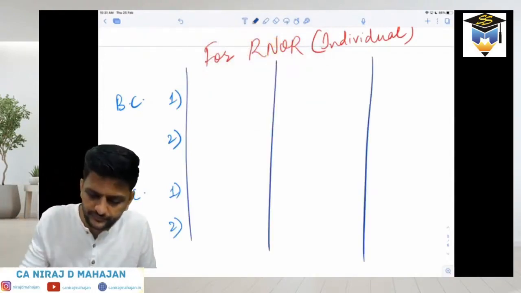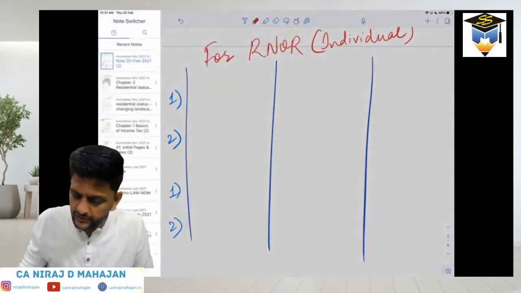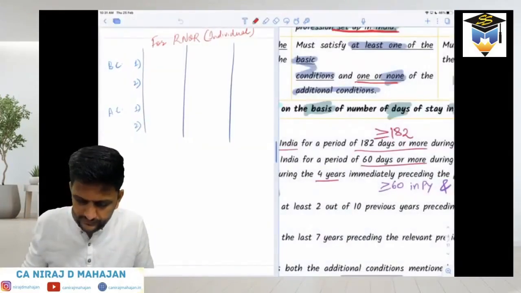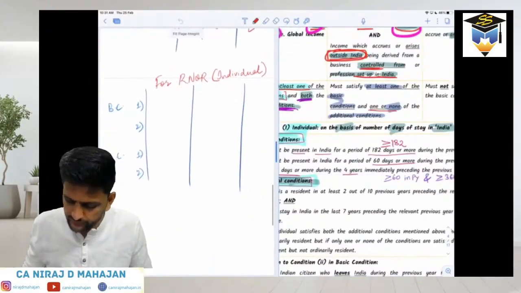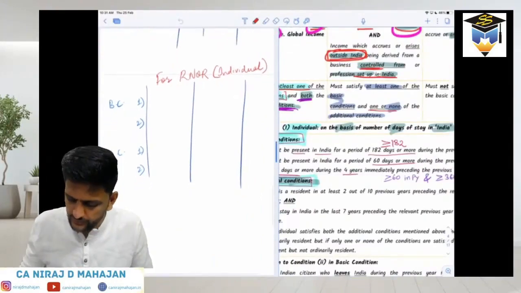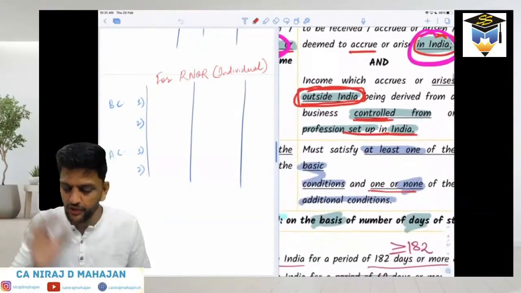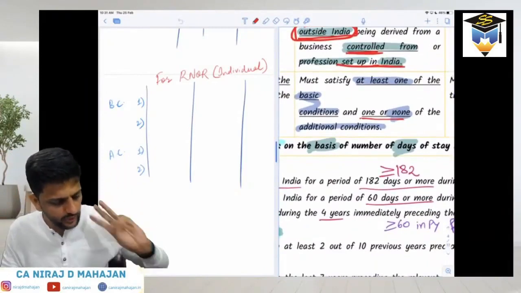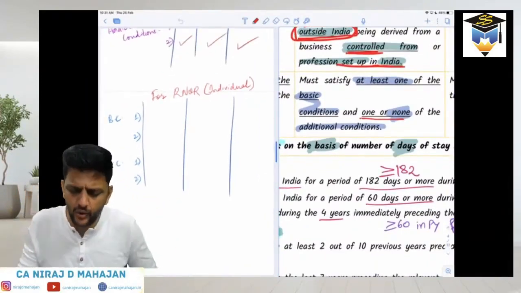First of all, what did we learn in the law, bacho? Check. For RNOR, you must satisfy at least one of the basic conditions. At least one means what? Either one or two or both. So it will be exactly the same as ROR.